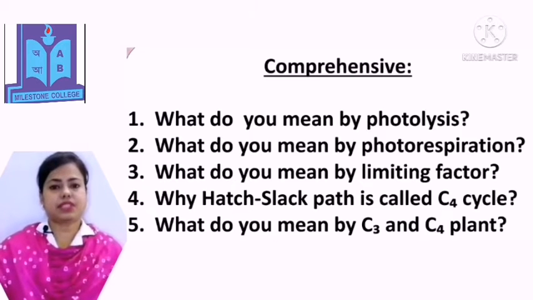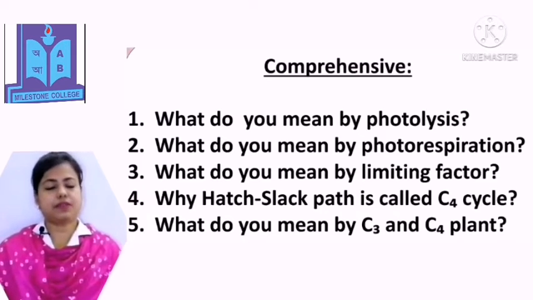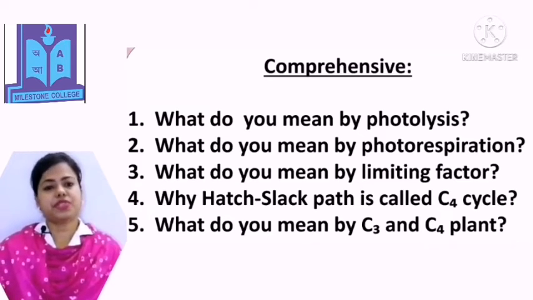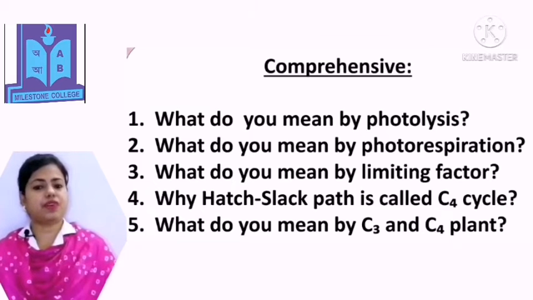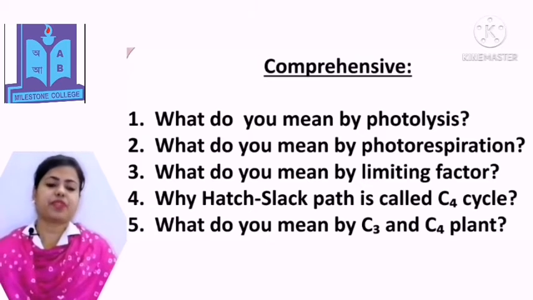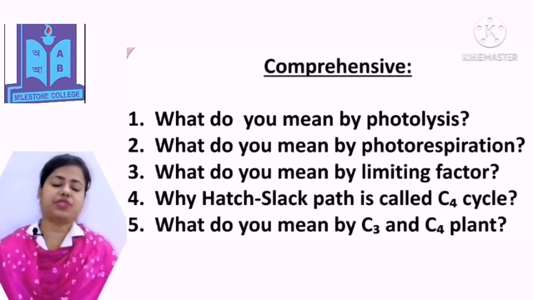Now, I want to discuss some comprehension based questions. In this slide, you can see some questions. Question number 1 is, what do you mean by photolysis? Question number 2 is, what do you mean by photorespiration? What do you mean by limiting factor? Why is the Hatch-Slack path called C4 cycle? What do you mean by C3 and C4 plant?